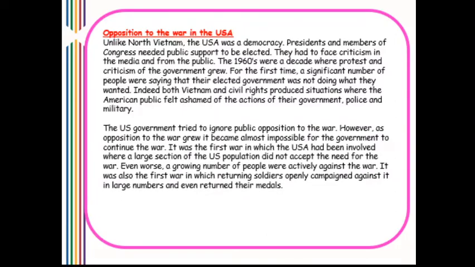The US government tried to ignore public opposition to the war. However, as opposition to the war grew, it became almost impossible for the government to continue the war. It was the first war in which the USA had been involved where a large section of the population did not accept the need for the war at all. Even worse, a growing number of people were actively against it. It was also the first war in which returning soldiers openly campaigned against it in large numbers and even returned their